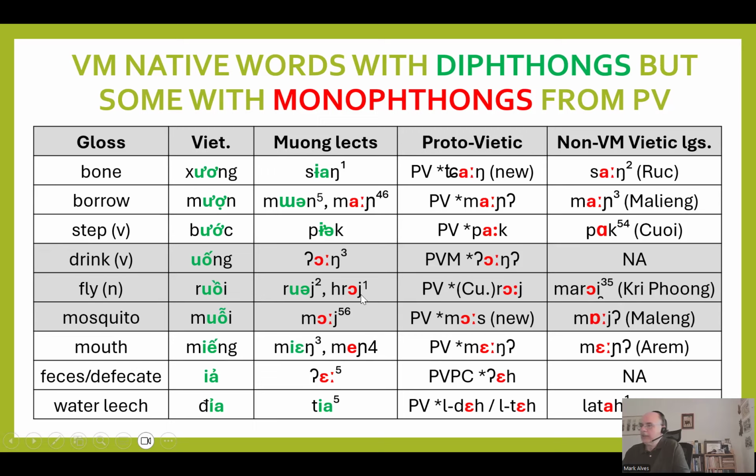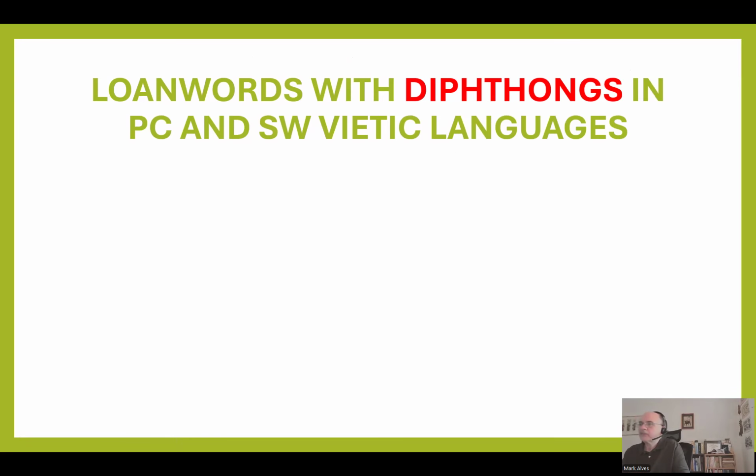And some of the Hmong Lex have these diphthongs innovated, whilst others have retained them. And so we can see Hmong as being sort of intermediary between these two stages here. But indeed, the Viet Minh group has these diphthongs quite solidly, but these are not Chinese. These are all native words. So what about those non-Viet Minh languages?